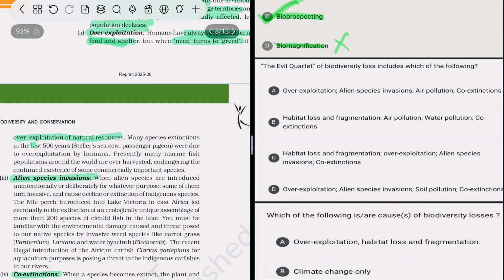In the last 500 years, many species became extinct, such as Steller's sea cow and the passenger pigeon, due to overexploitation by humans. Presently, many marine fish populations around the world are overharvested, become endangered, and their survival is difficult.